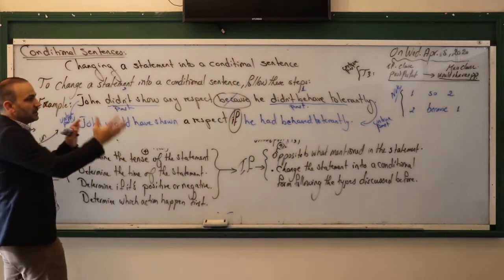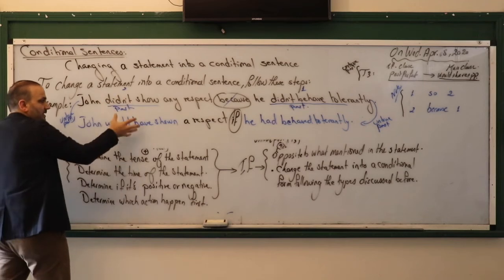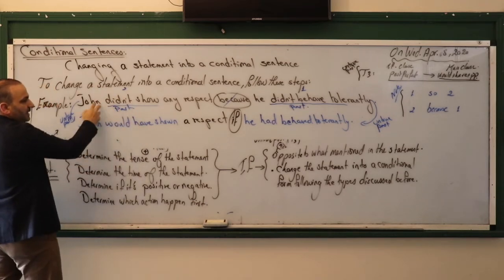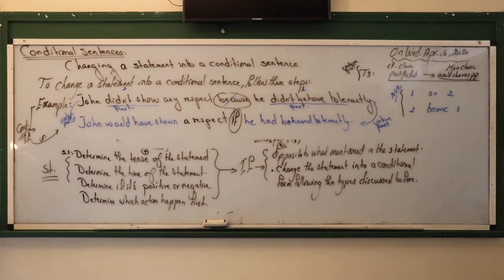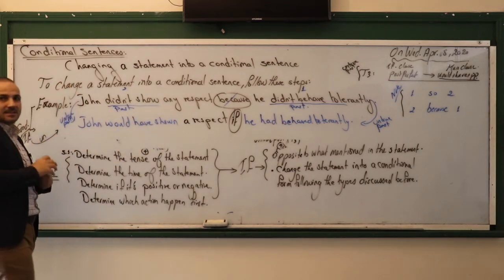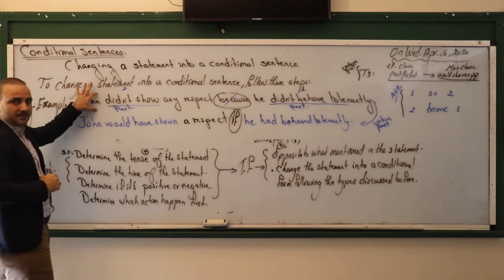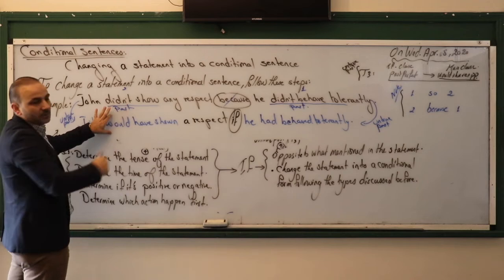Concerning the action, that's what I meant: determine the action, determine the tense, determine the time, determine if it is positive or negative. Positive, negative, positive, negative, positive. So, all in all, it has become a type 3 conditional sentence. A true past statement with an if clause, an untrue past statement, so type 3.